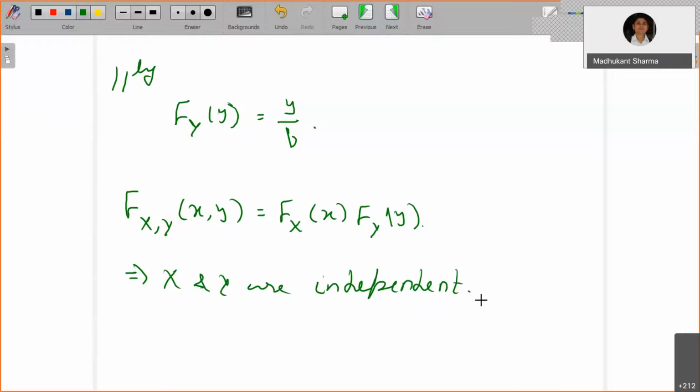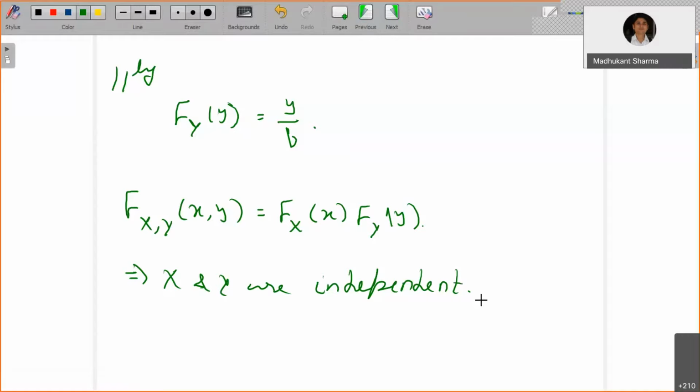This result can be extended again if you talk about a uniformly distributed random vector in three dimensions, like (X, Y, Z), and you take the region R as a cube, or a cuboid you can say, 0 to a, 0 to b, 0 to c. Then there also you can show that the random variables are independent. So the region is rectangular, or a cube; we are not talking about other regions.